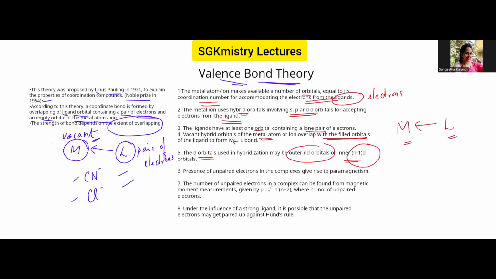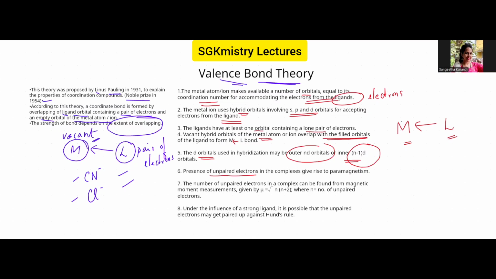Now, for example, if I take the outer d orbitals as, let us say, 3d orbitals, or if I say 4d orbitals, if n is equal to 4, then the (n minus 1)d orbital will be the inner one. That way we are going to understand nd and (n minus 1)d, so inner or outer complexes.